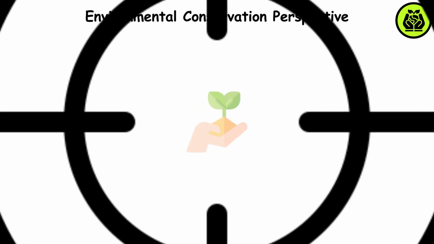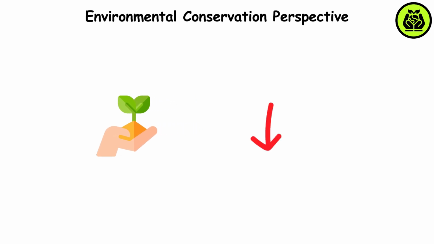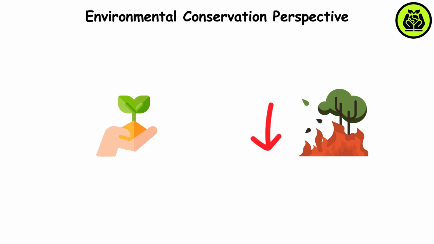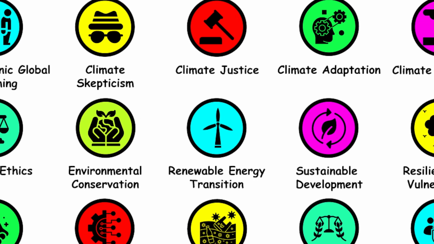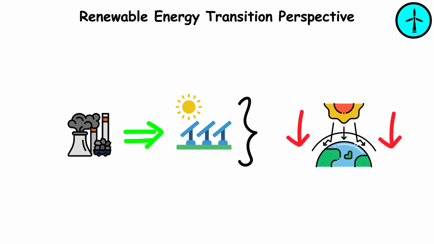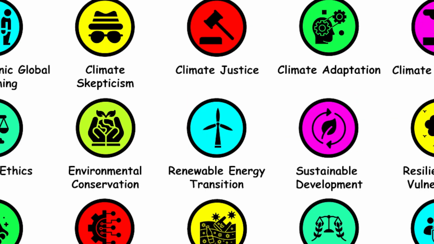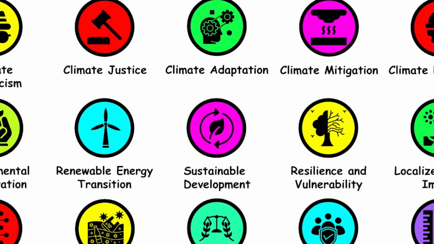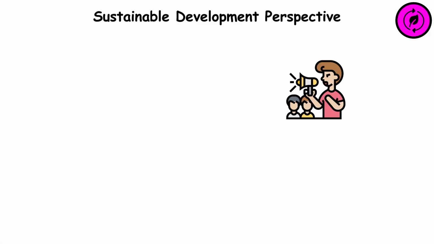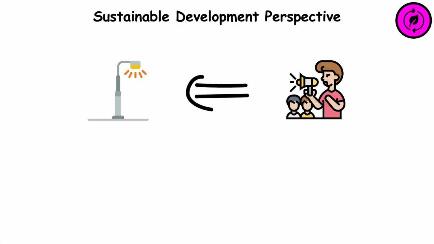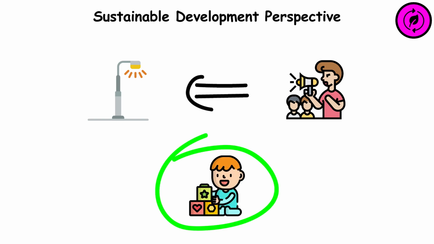This perspective focuses on protecting nature to reduce the impact of climate change. Renewable energy transition perspective. This perspective promotes switching to renewable energy sources to reduce greenhouse gas emissions. Sustainable development perspective. This perspective advocates for development that meets current needs without compromising future generations.